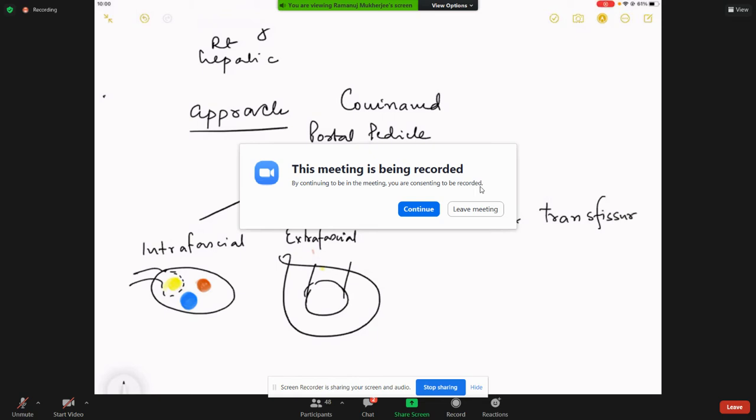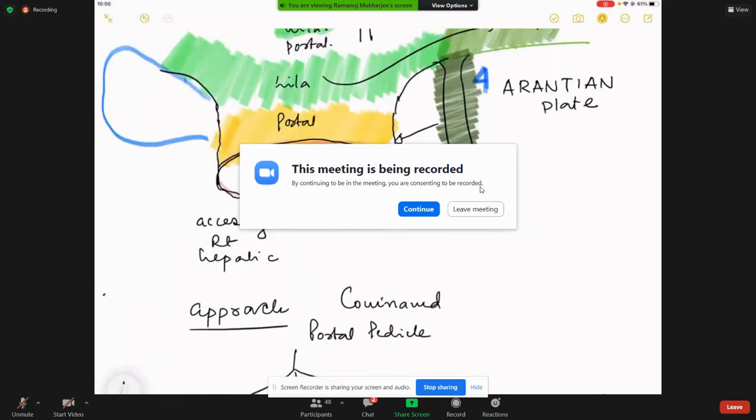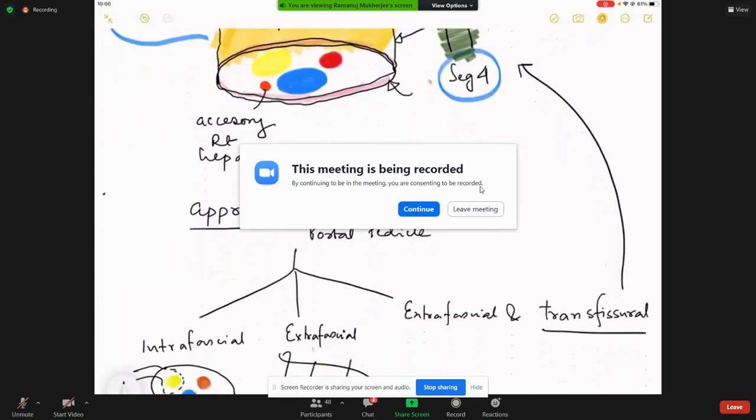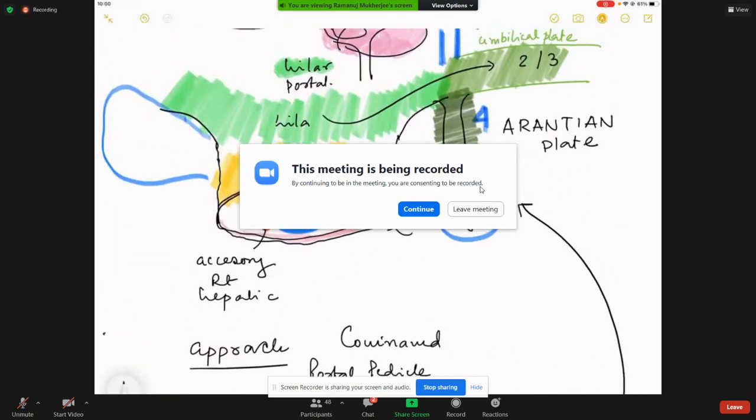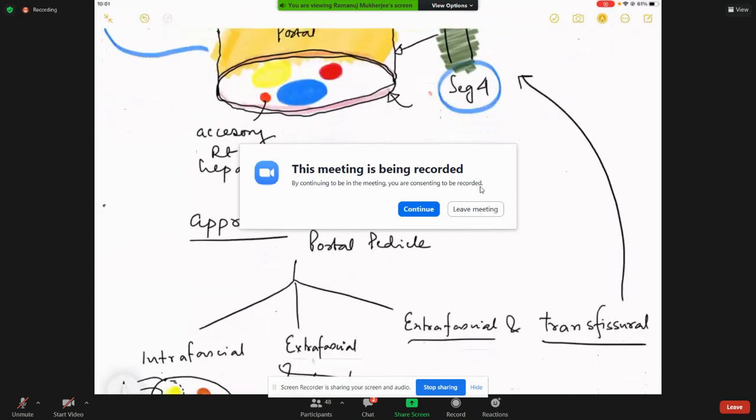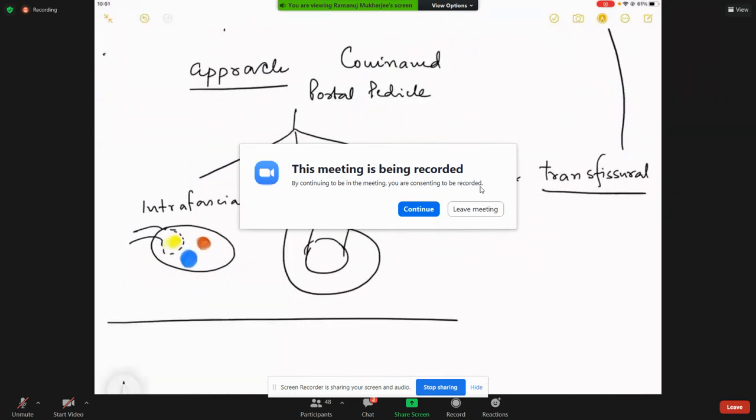and transfissural. Now this is important because all the fissures that I have told you are now important with the hilar and the umbilical plates, particularly if you follow the fissures that are there. Say for example, I want to go to the segment 2, 3 or segment 4. It is then good to understand that these are the ways to go into this 2, 3 and this, and then encroach upon the particular pedicle. So this completes the story about what is what in this picture and your various approaches to the portal pedicle.